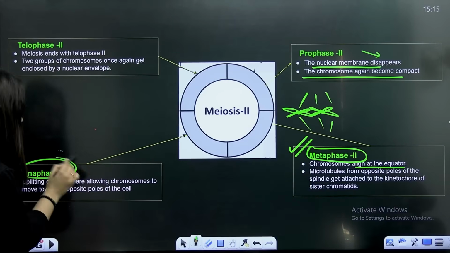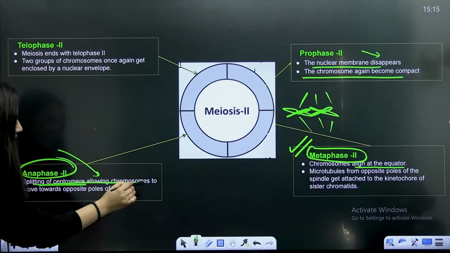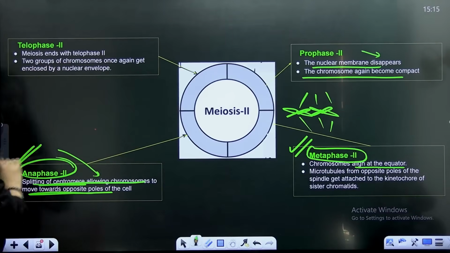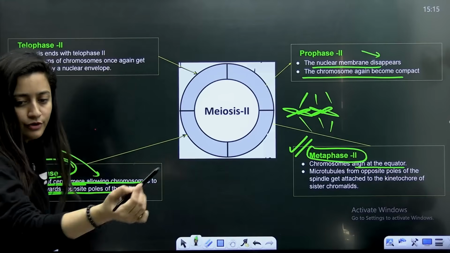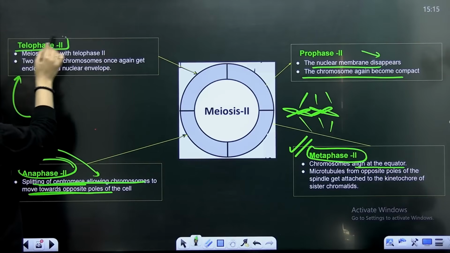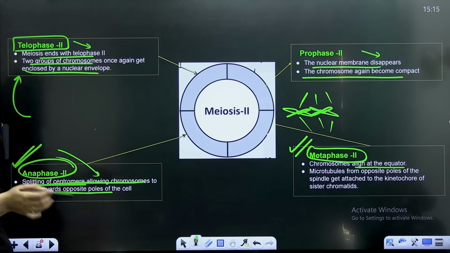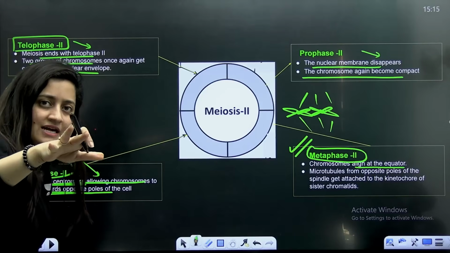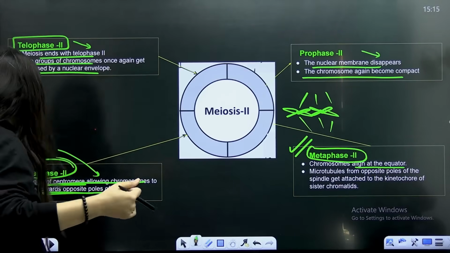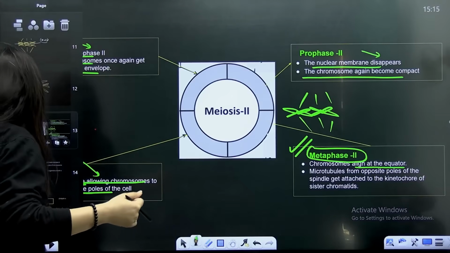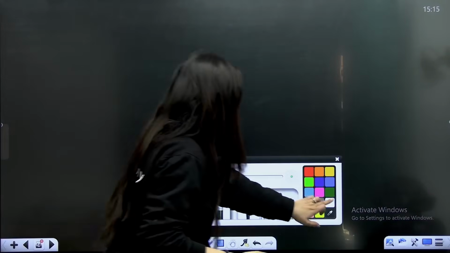In anaphase 2, just like mitosis, there is splitting of centromere and the chromatids will separate. They will move to the opposite poles. And then there is telophase 2, where the chromosomes once again lose their identity. The nuclear envelope will form, and after that we will get the daughter cells. So that is something you need to keep in your mind. This is all about the topic.